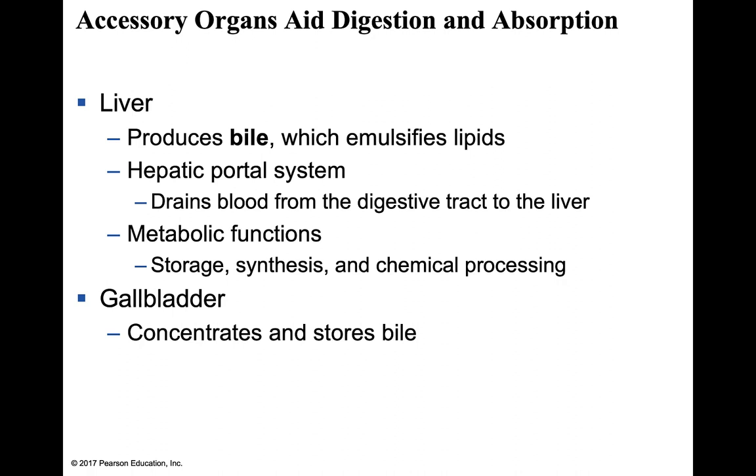On the bottom of the liver is the gallbladder. Now, this is important. The gallbladder does not produce bile. It concentrates and stores bile. And this is important to remember because many people actually have their gallbladder removed. Now, they still produce bile, but one of the primary recommendations for someone that, especially recently recovering from gallbladder surgery, is to stay away from things that are fat. So that's an important thing to keep in mind there.